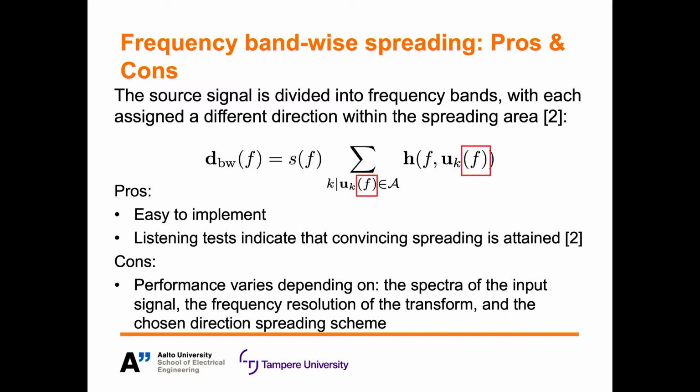However, the problems with the approach have to do with the varying performance depending on the spectra of the input signal. In the most extreme example, if you have just a sine tone input, then there would be no spreading, and you would instead get a directional shift of the sound source. So the frequency resolution plays a major role in determining how well this approach works, and it also depends on how you assign these frequency-dependent directions within the spreading area.